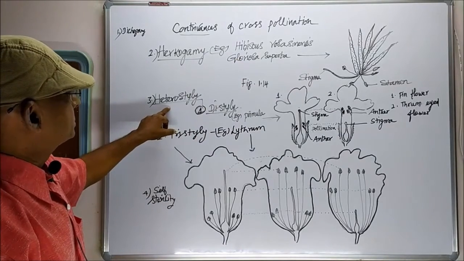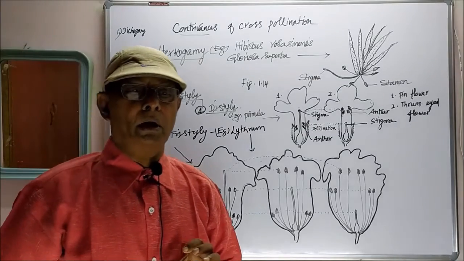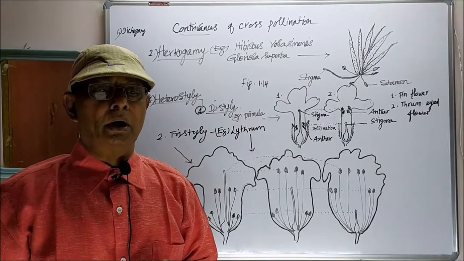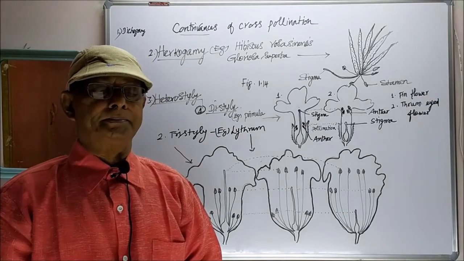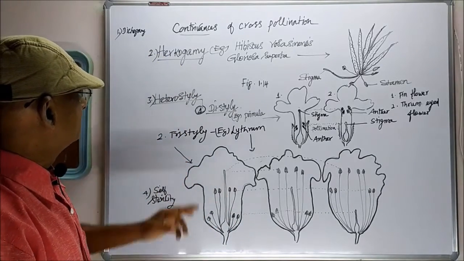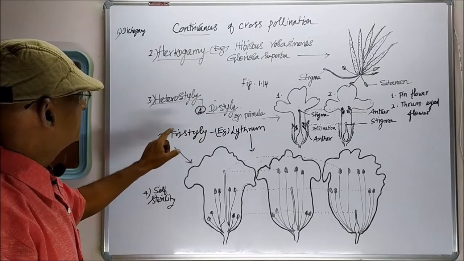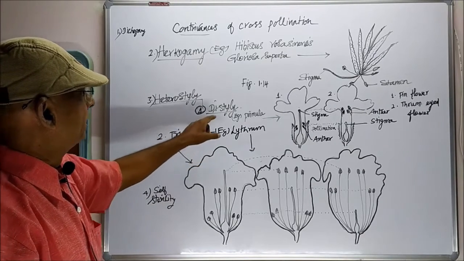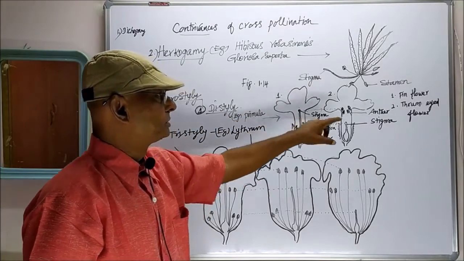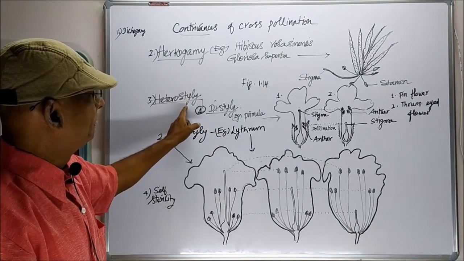Next, heterostyly. Heterostyly means the male and female sex organs are of different lengths. Heterostyly is of two types: one is distyly and the second one is tristyly. Distyly example, Primula. These two diagrams show the distyly type of heterostyly.